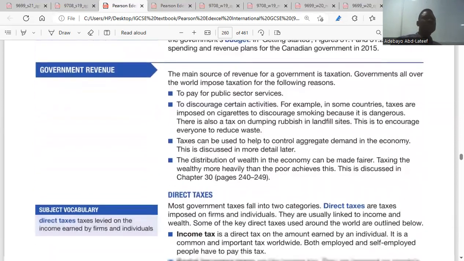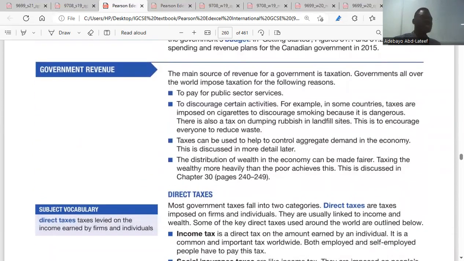So we go down. Government revenue. The main source of revenue of government is taxation. I told you in chapter 30 that government doesn't have money anywhere. The source of government revenue is through taxes. That means the main source of government revenue is taxes. So governments all over the world impose taxation for the following reasons. Number one, to pay for public sector services. Those that are working for government have to be paid, yes or no? Yeah. So government will get this done by imposing tax on individuals, on firms' profits, on importation.